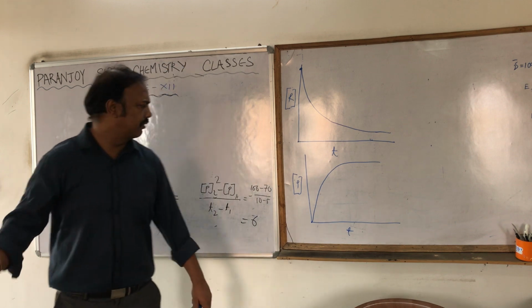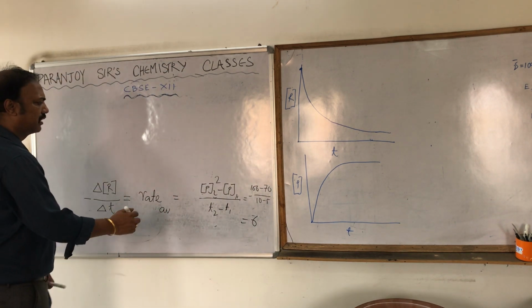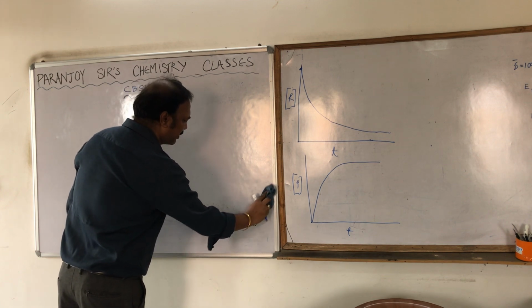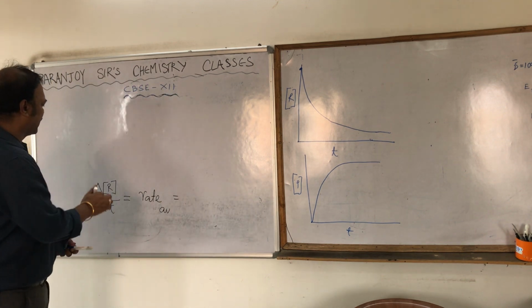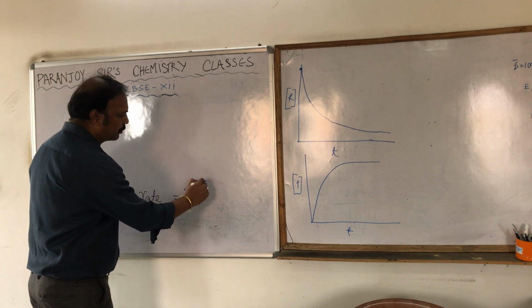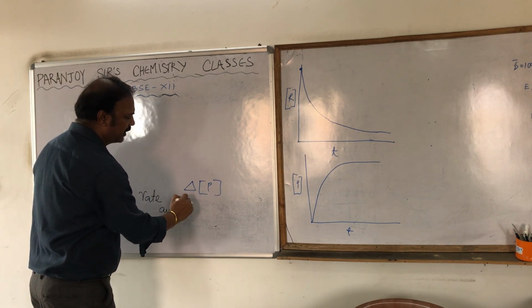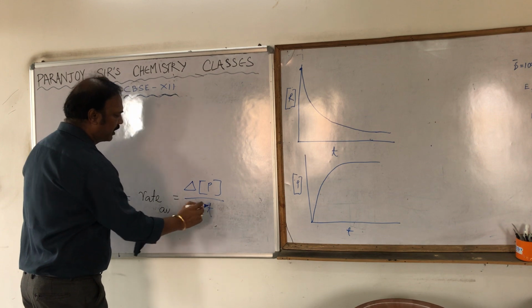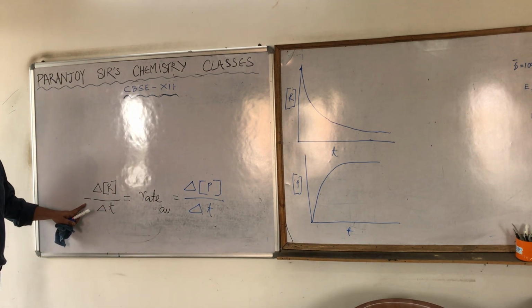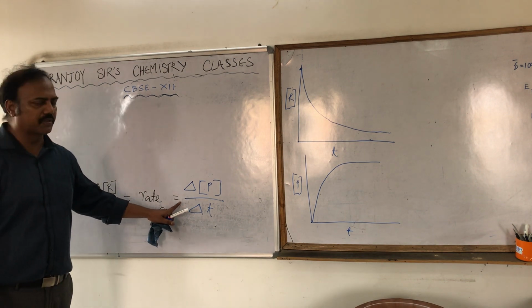Okay, so can we write down this equation finally, that the average rate should be equal to minus delta R by delta t, that should be equal to delta concentration P divided by delta t. The only thing you must understand is why the sign over here is negative and why the sign over here is positive.